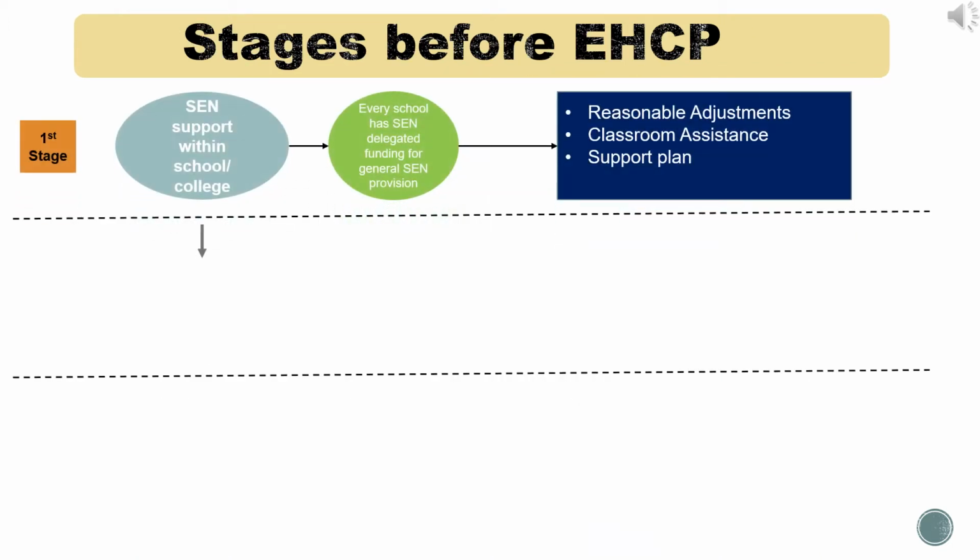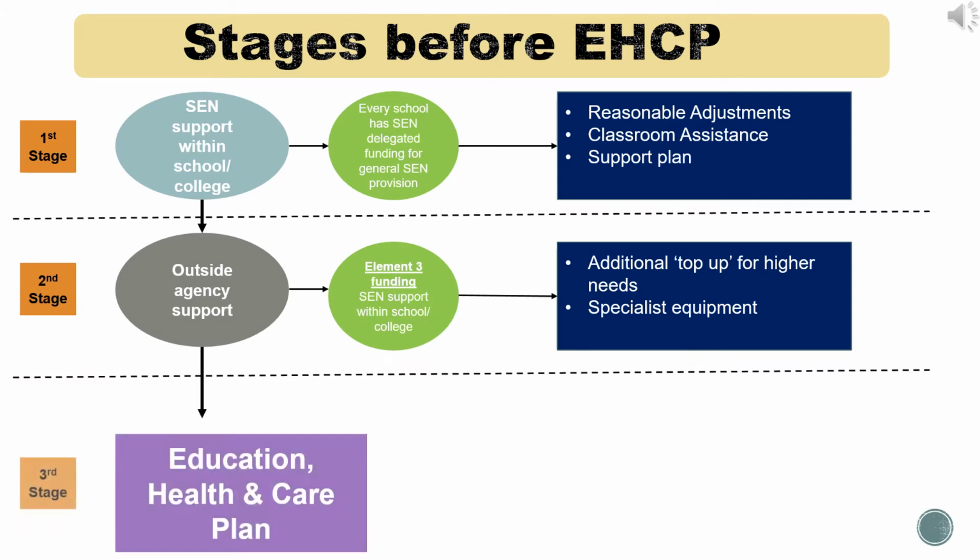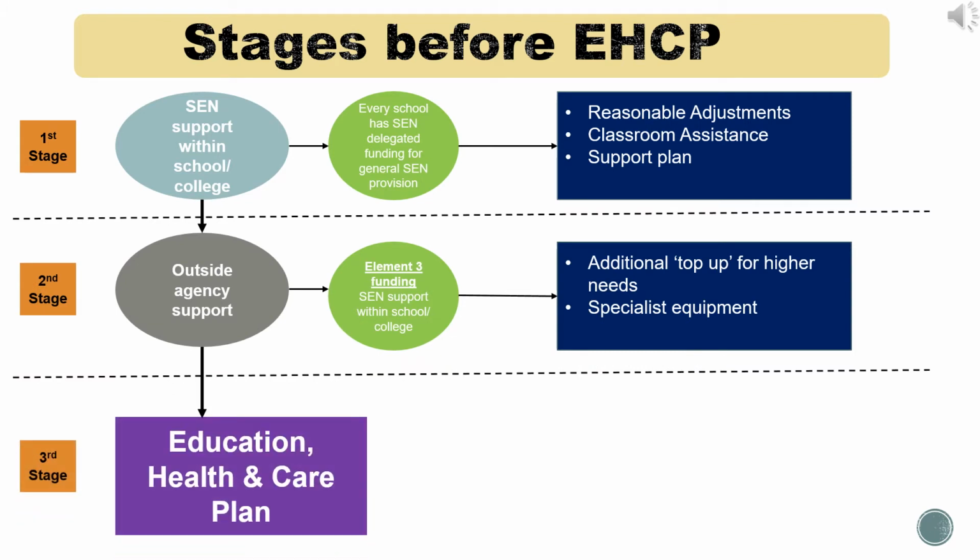There are a few stages available before you actually reach an Education Health and Care Plan. The 3 stages are described as: first stage, the SEN support within the school or college. So every school or college has a designated fund to help young people that have special educational needs. This is where they can make reasonable adjustments, classroom assistance and a support plan. For example, creating a visual timetable for children and young people. This doesn't really cost a lot of money and is something that can be put in place fairly easily without a plan.